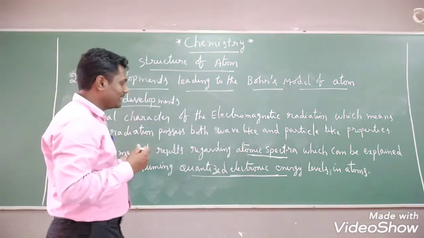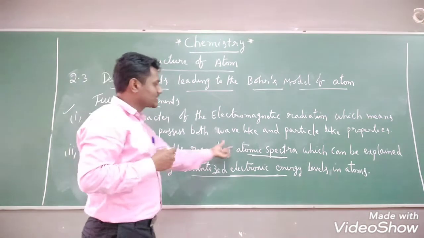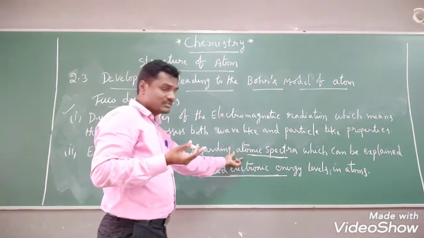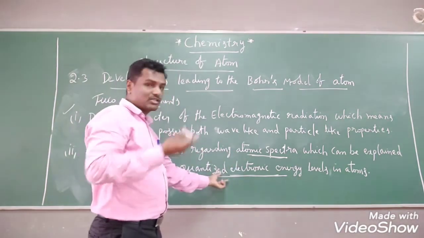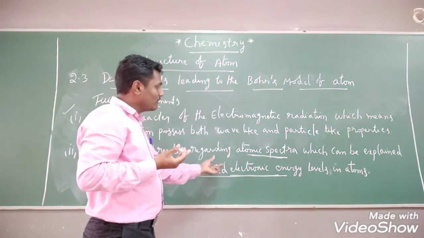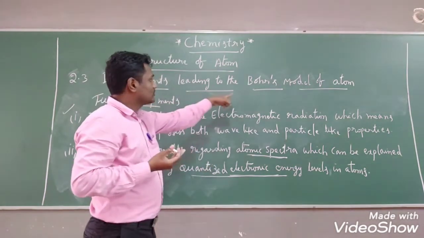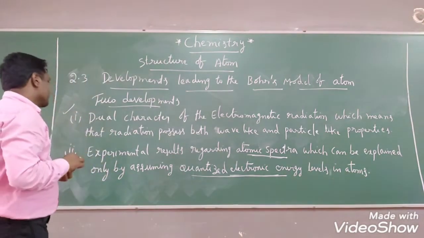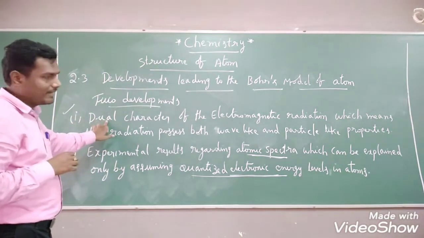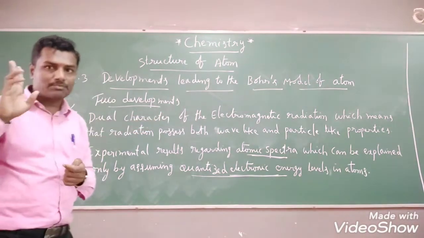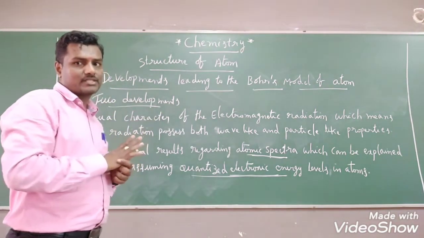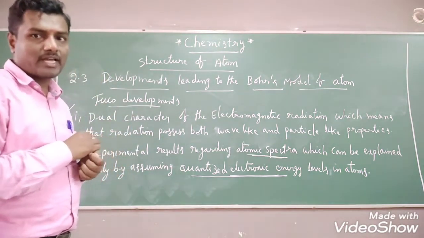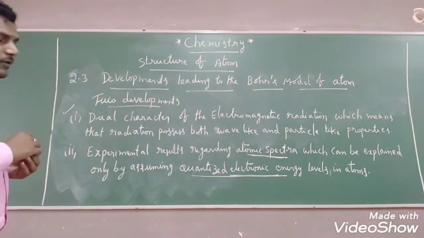Then only we can go for the second point, second development. In this second point, again we will discuss what is atomic spectra, what are the various types of spectra present, and what are these quantized electronic energy levels, how they help in leading to the Bohr's model of an atom. Everything we are going to discuss point to point, students. So first we are going to discuss the first development. Electromagnetic radiation mainly possesses two types of properties. First property we are going to discuss, that is wave-like properties of electromagnetic radiation. Note down the points.